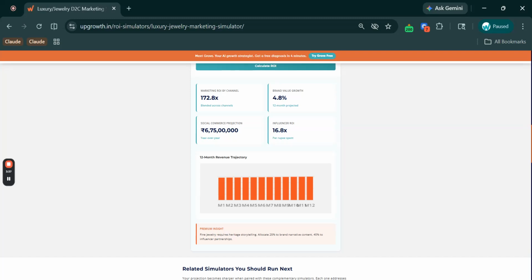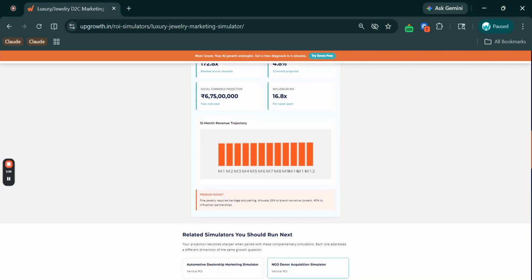Fourth one is the influencer ROI, 16.8x per rupee spent. Now, this is the channel specific return on the influencer budget allocation. Fine jewelry, watches, they have among the highest influencer ROI of any D2C category because the visual nature of the product and the aspiration driven purchase decision both align perfectly with the influencer content.